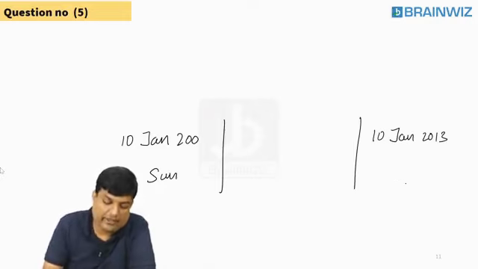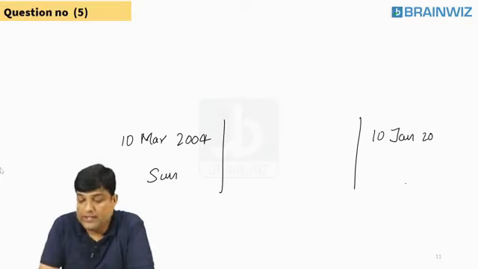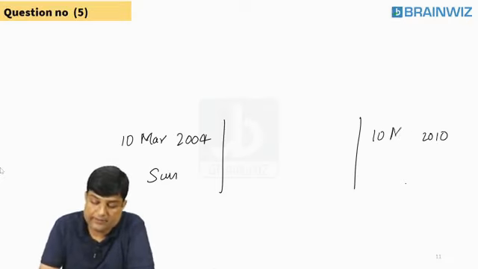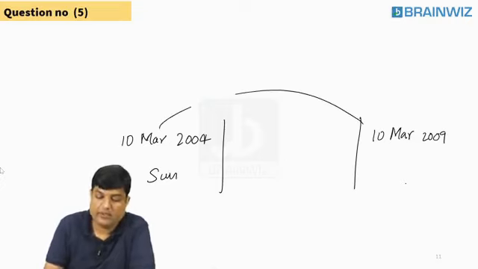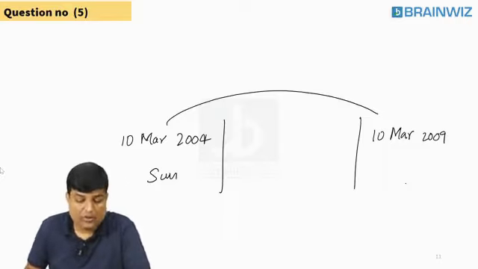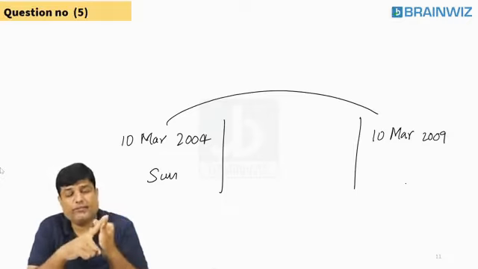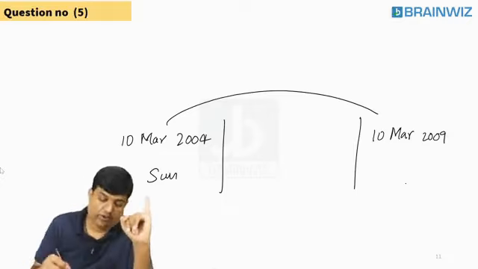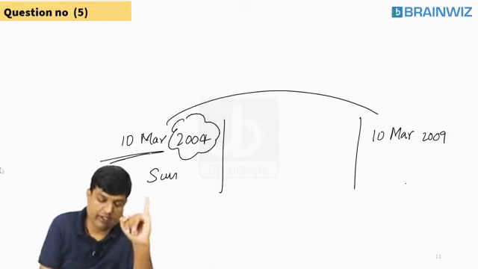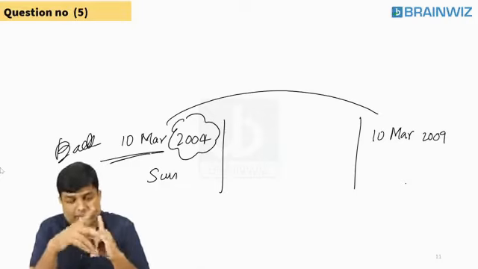Clear? Suppose, for example, it's given to you 10th March 2004 and is asking you 10th March 2010 or 2009. Shall we do it orally? Let me do it. You don't do it. 10th March 2004 to 10th March 2005 is 1 only. Even though 2004 is a leap year, your February is not covered. It went back. You are starting from March onwards. So it's 1 only.